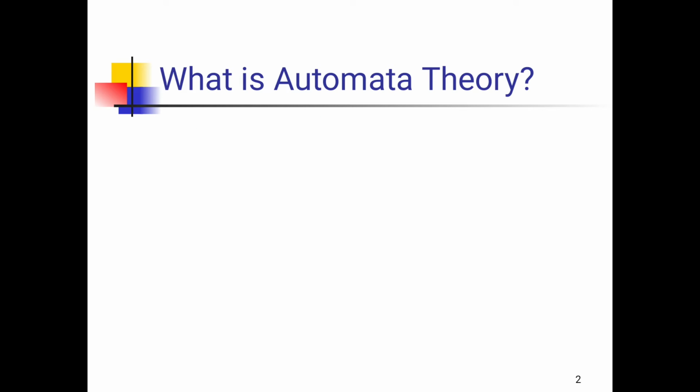Here we are talking about abstract machines or models. An abstract machine means automata. Finite automata are used to implement algorithms efficiently. So we are going to implement the algorithms efficiently, and that is called finite automata theory. Automata theory consists of abstract machines or models.